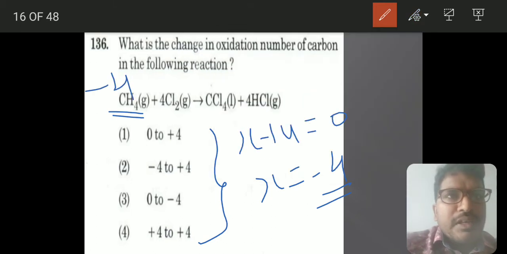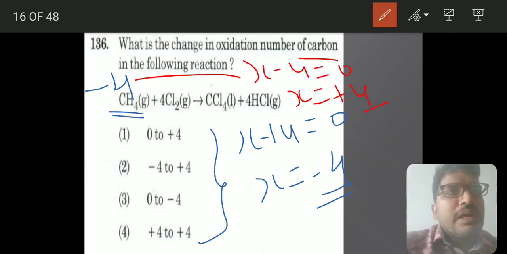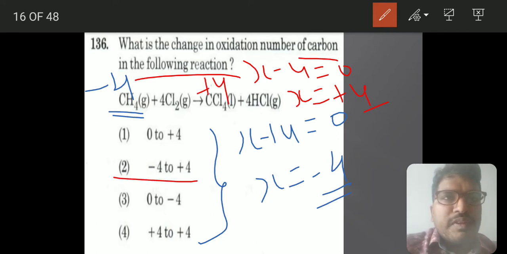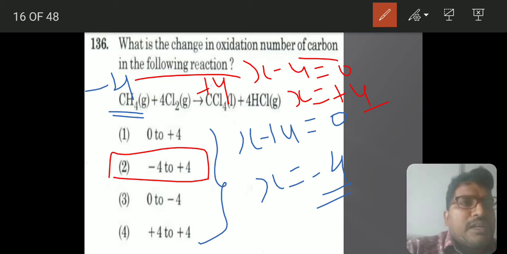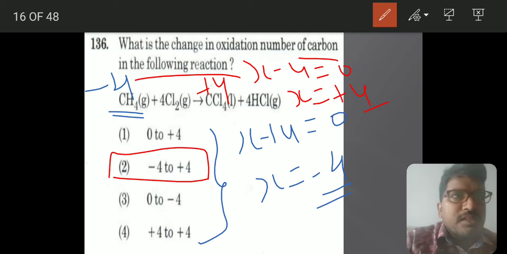And you see, they are asking what is the change of oxidation number of carbon in the following reaction. So here x minus 4 equals 0 and x equals plus 4. So it is moving from minus 4 to plus 4. So the second option is the correct one. Simple logic. If you know how to calculate oxidation number, you would have done this problem easily.